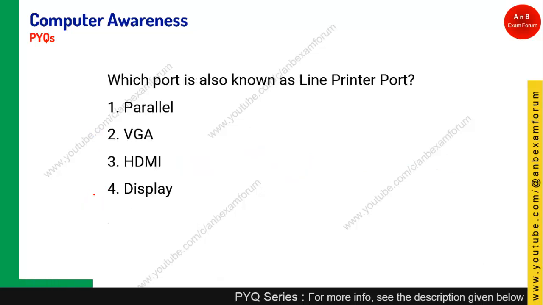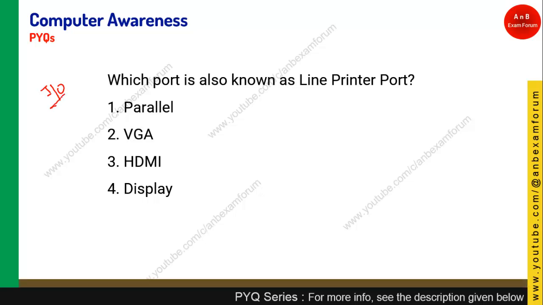Coming to the next: which port is known as line printer port? Again, it is from the input output device chapter, more specifically the chapter on ports. For that purpose we have made a separate session on ports, where we have discussed all the kinds of ports which are asked in competitive examinations. The parallel port is known as line printer port. Why line printer port? Because in the older days this parallel port was used to connect to the printer.